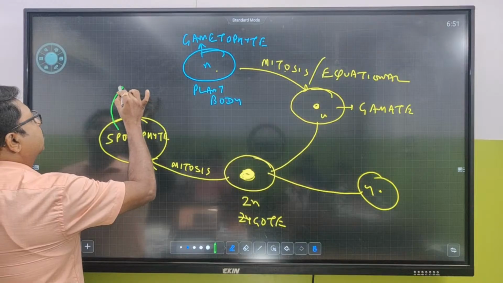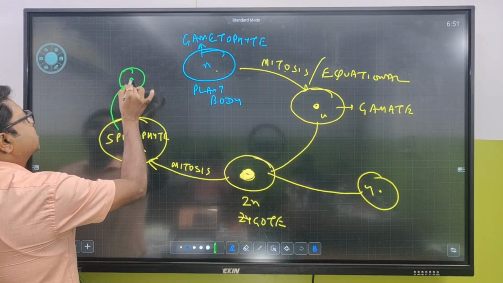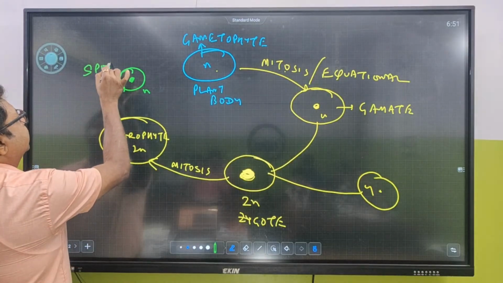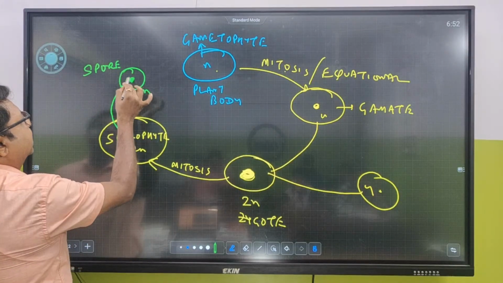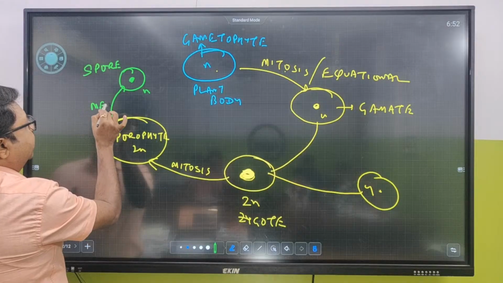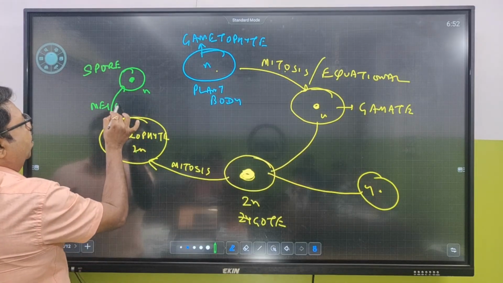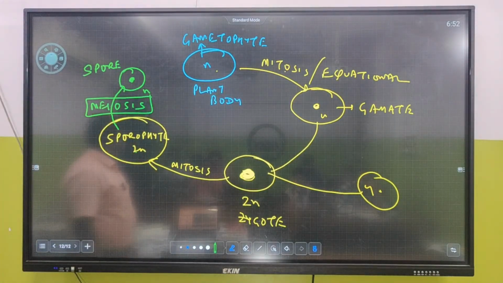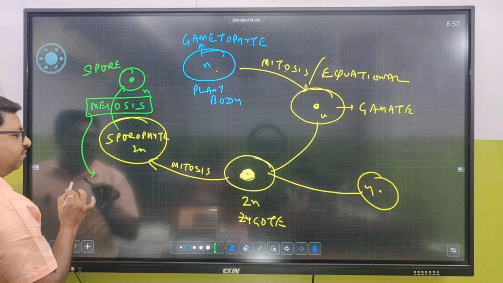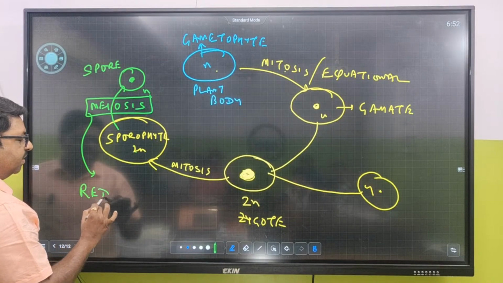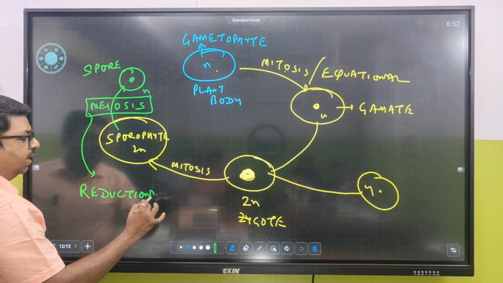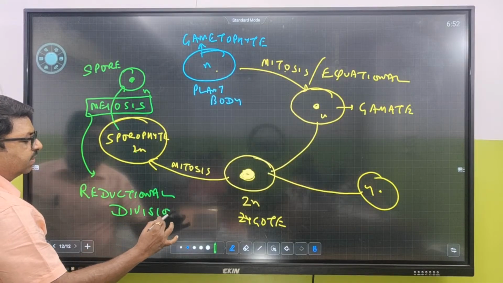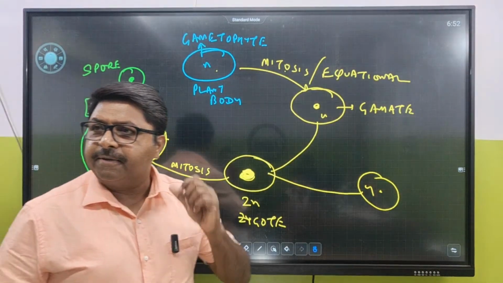And in this sporophyte, what will happen? Spore will be formed from the sporophyte, and spore is what? N. So spore is formed, and this spore is N. So to form spore from 2N to N, what is required? Meiosis. So Varun, tell me, what is the other term for meiosis? Reductional division. The other term for meiosis is reductional division. Is this clear? Any issues?